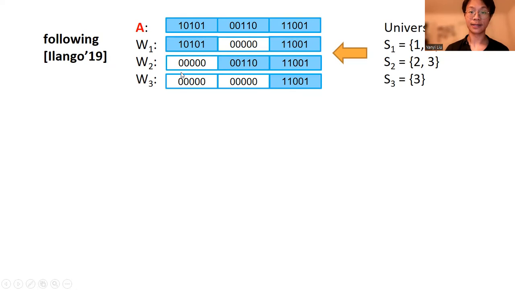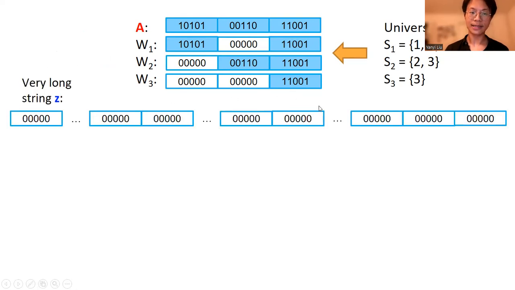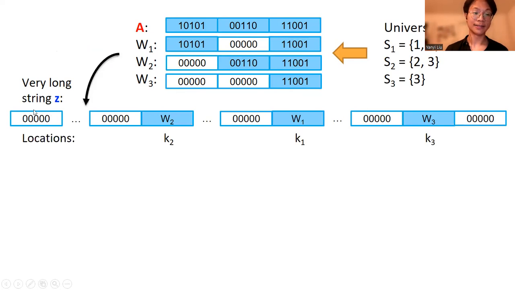We want to mention that we are not the first ones doing this, and this follows from Ilango 19. In the second step of our reduction, we consider a very long string Z, initially the all-zero string, and then we put W1, W2, W3 into random locations in this very long string Z. For W1, we sample a random location K1 and put W1 here. We do the same for W2, put it in K2, and W3, put it in location K3.